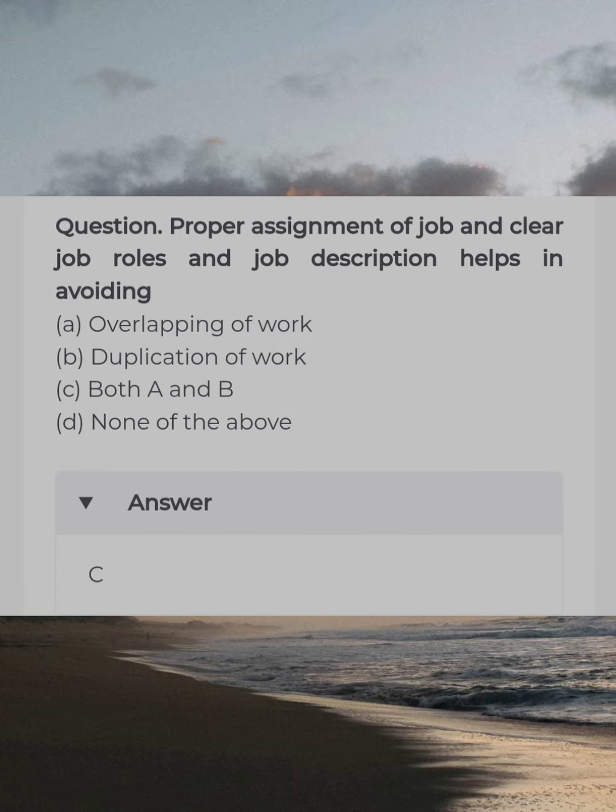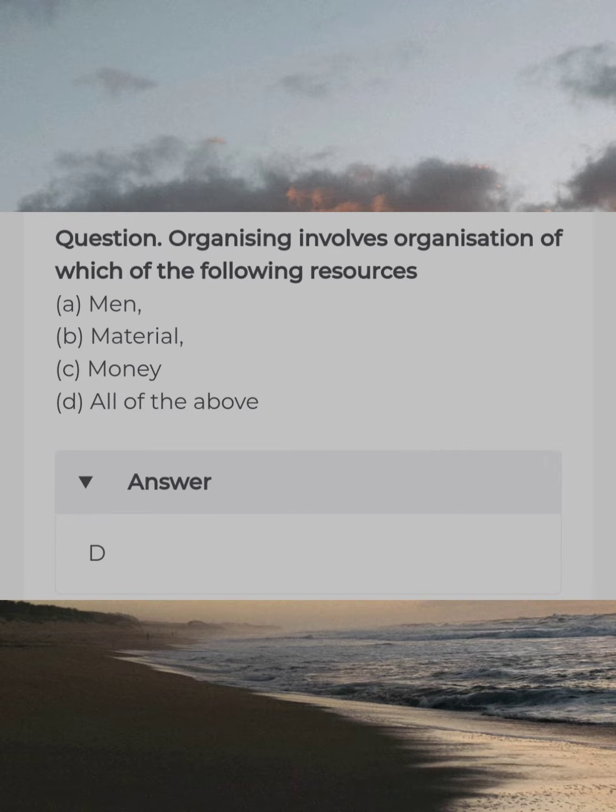Proper assignment of job and clear job rules and job description help in avoiding answer C. Both A and B. Organizing involves organization of which of the following resources? Answer D. All of the above.